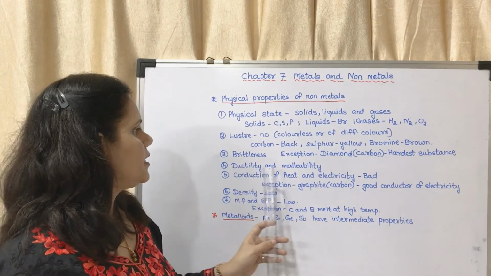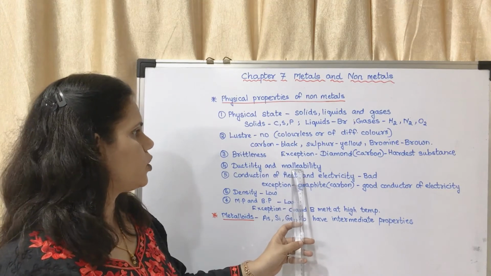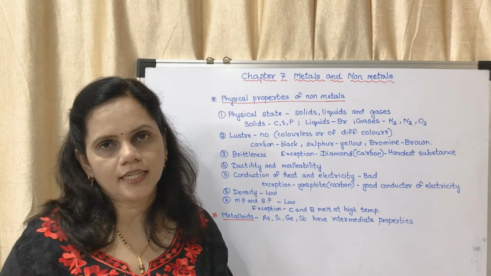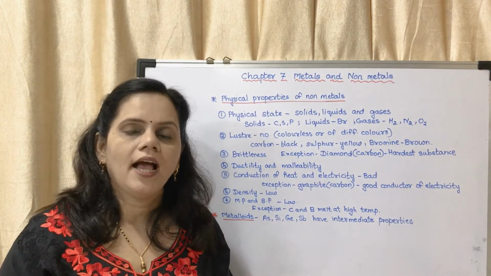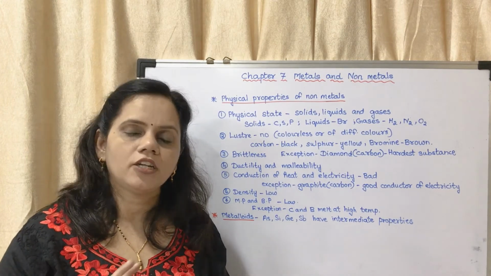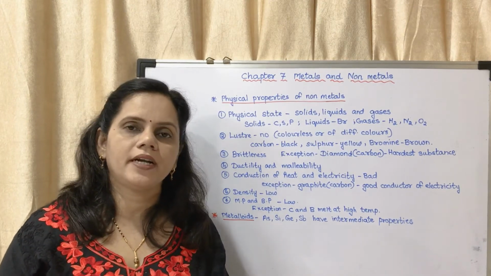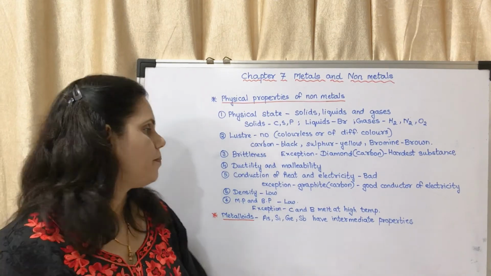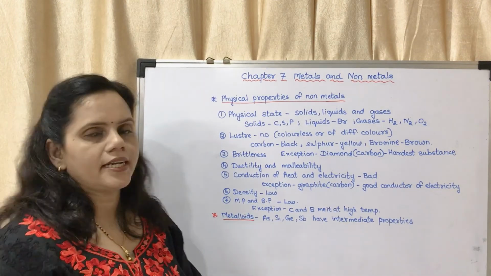Next, ductility and malleability. What do you mean by ductility? Ductility is the ability to form wires and malleability is the ability to form sheets. These non-metals do not show the property of ductility nor malleability. Next is conduction of heat and electricity.